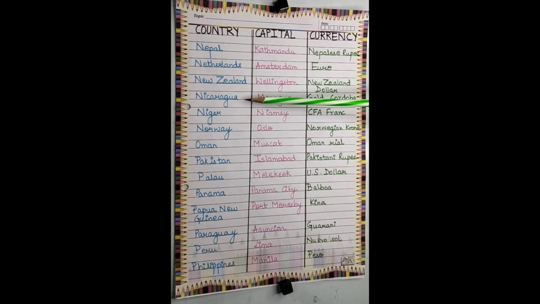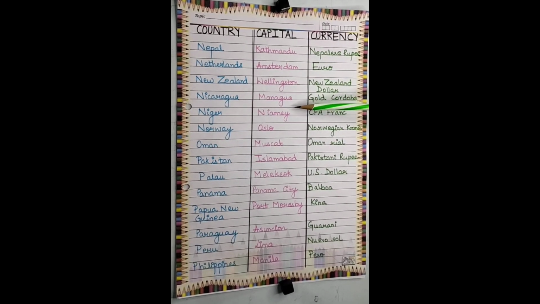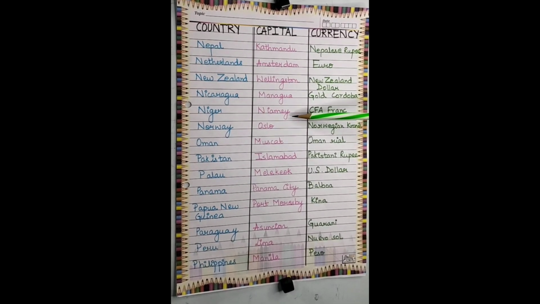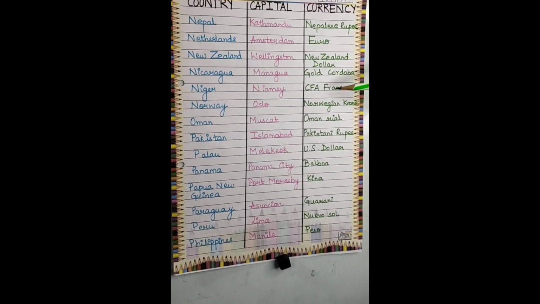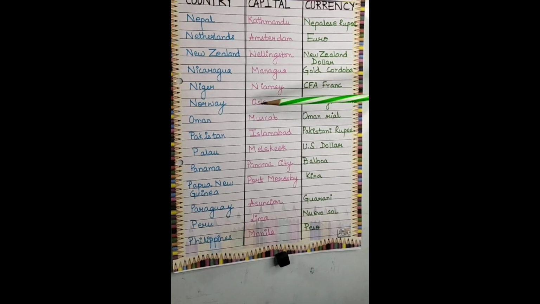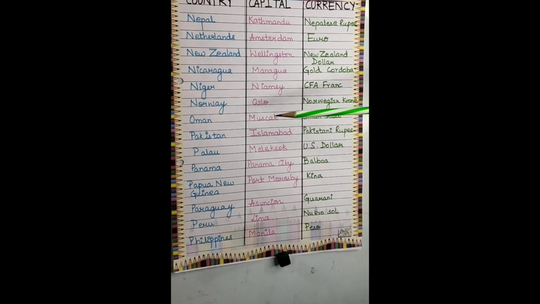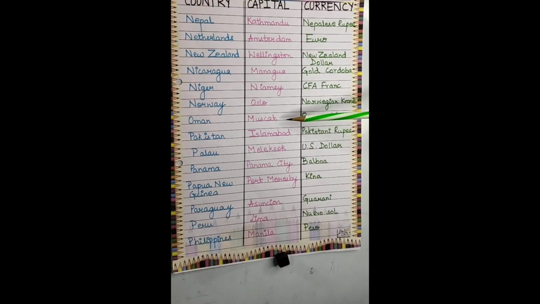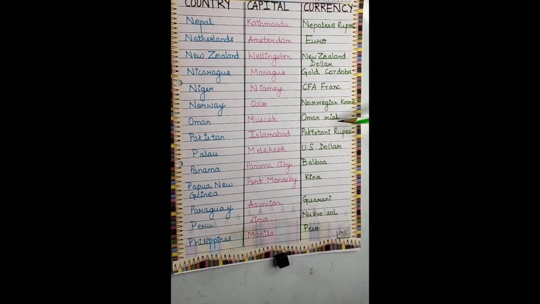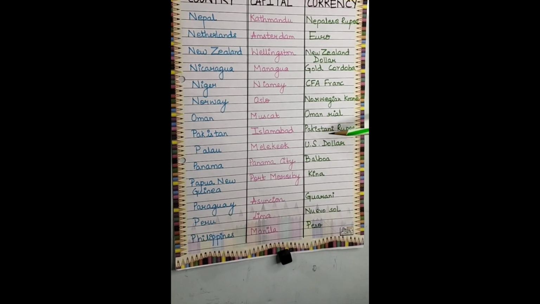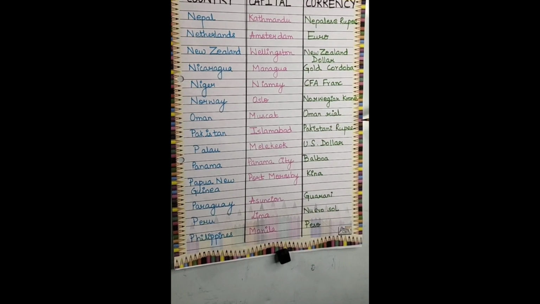Next is Nicaragua and the capital is Managua. The currency is gold Cordoba. Next is Niger. The capital is Niamey and the currency is CFA francs. Next is Norway. The capital is Oslo and the currency is Norwegian krone. Next is Oman. The capital is Muscat and the currency is Oman Rial. Next is Pakistan. The capital is Islamabad and the currency is Pakistani rupee.